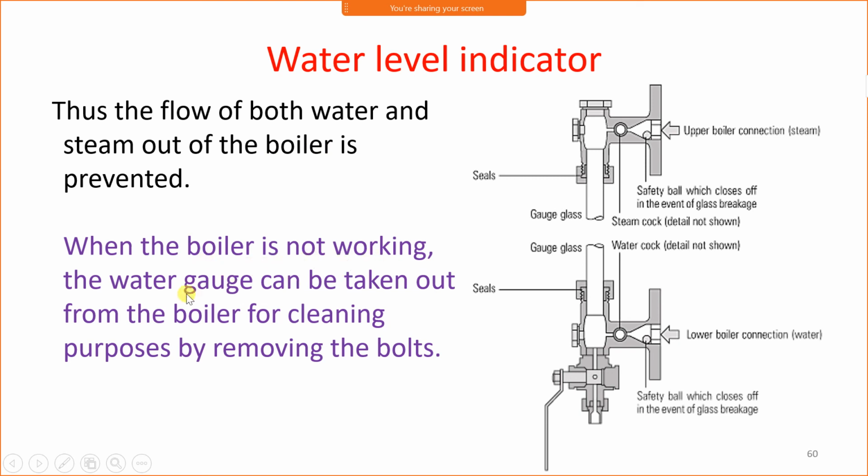When the boiler is not working, the water gauge can be taken out from the boiler for cleaning purposes by removing the bolt.